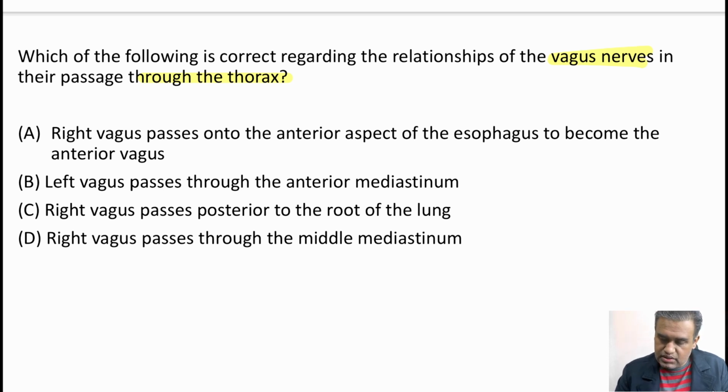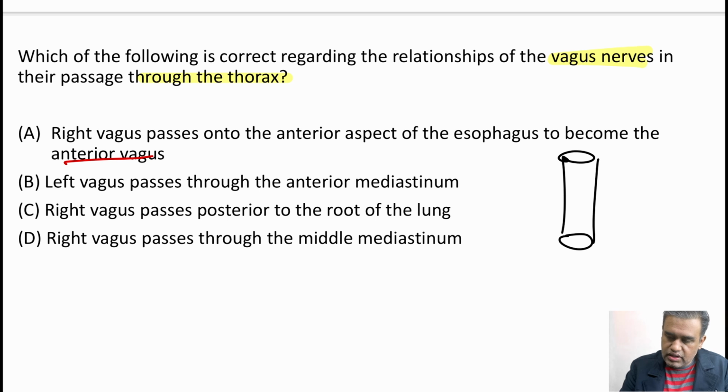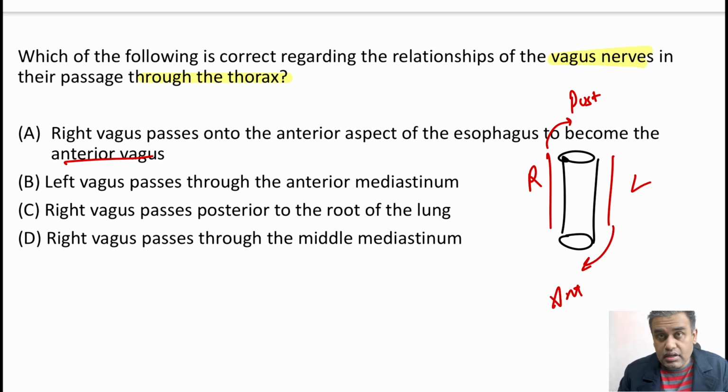Right vagus passes onto the anterior aspect of the esophagus to become the anterior vagus. Now, it's a very important point. Suppose this is the esophagus, and here we have two vagus nerves, the right and left vagus nerve. One has to become an anterior vagal trunk, one has to become a posterior vagal trunk as we go into the stomach. Due to the rotation of the foregut, mainly the stomach, the right vagus nerve goes to become the posterior vagal trunk, and the left vagus nerve moves anterior to become the anterior vagal trunk. So the right vagus actually becomes the posterior, not the anterior. So option A is wrong.